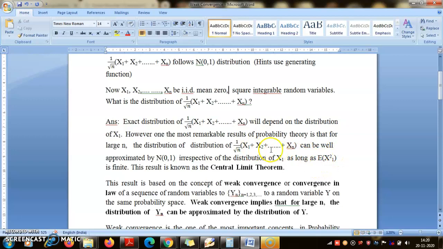Also I must say the mean is assumed to be 0. This is a remarkable result known as the central limit theorem, which we will see after this discussion on convergence in law.